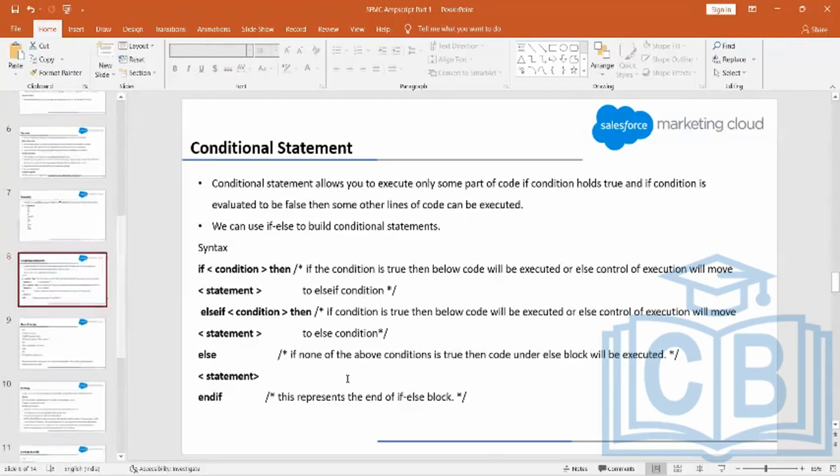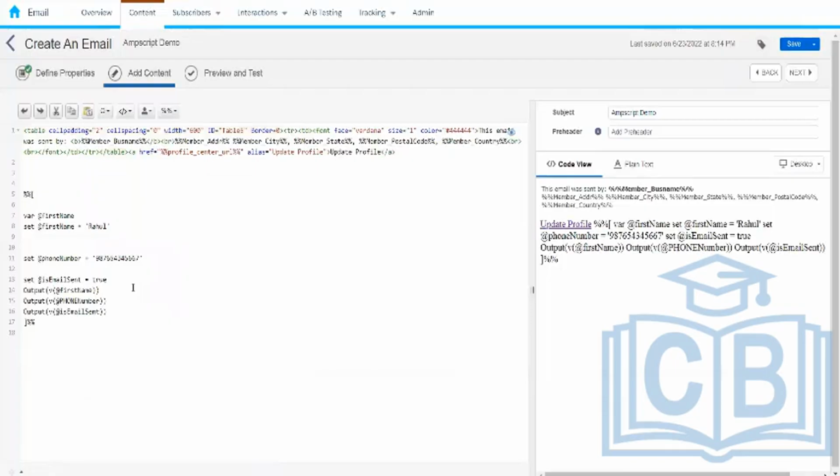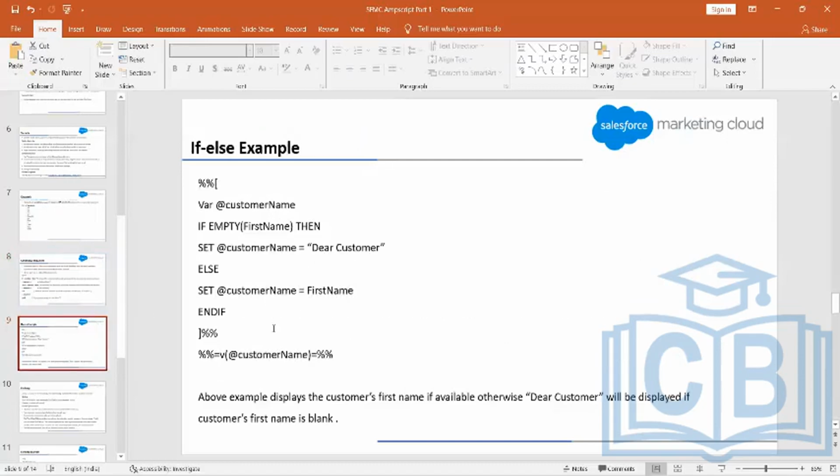Next, we have a conditional statement. Many times, in the entire program, we don't want to run each and every line. But based on some condition, we want to execute some lines, and we don't want to execute the other part of the code. The example could be, let's say, data is stored in our data extension and we want to personalize the email.